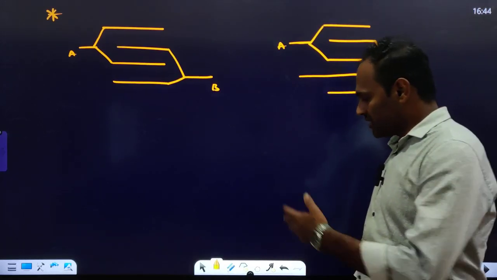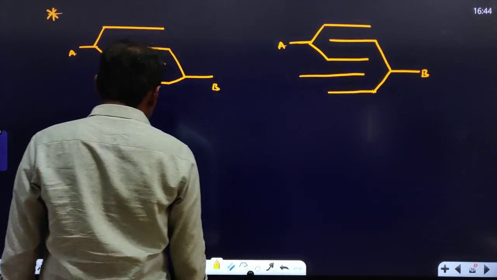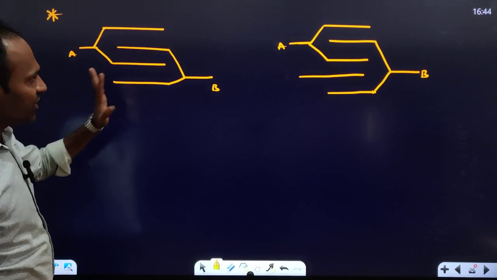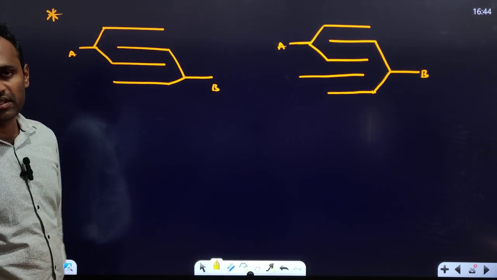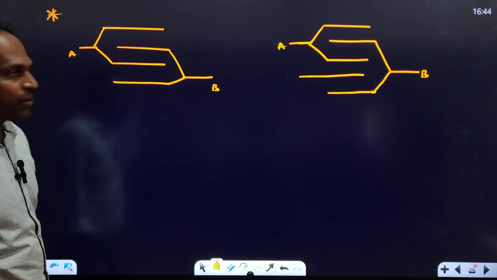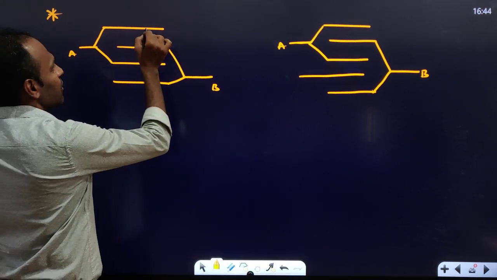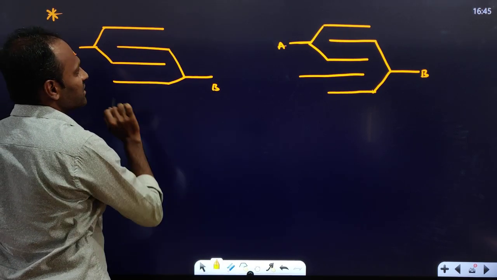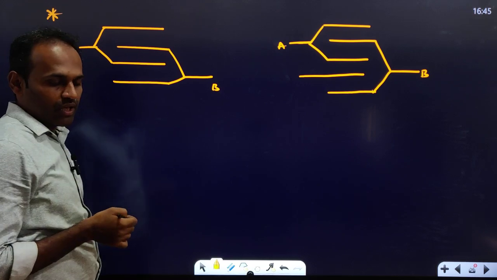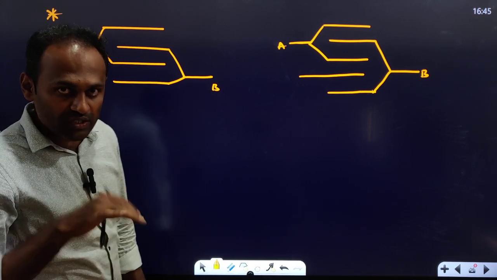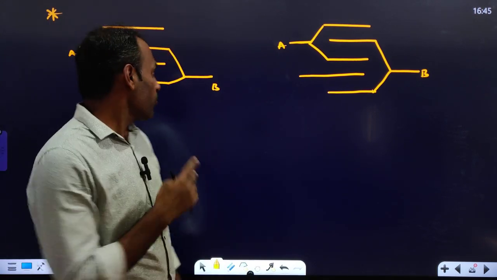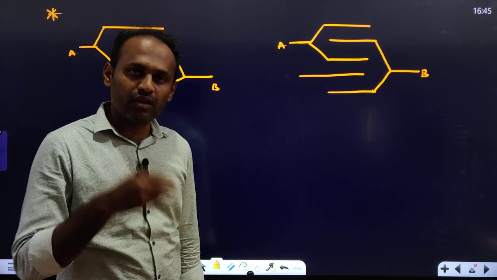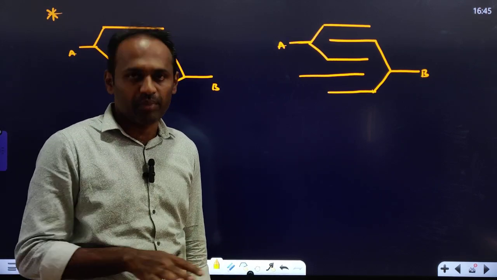See, this is plates. Many times questions have come on these plates. So how to find the effective capacitance here? How should we find the effective capacitance? Look here, how many plates are there? 1, 2, 3, 4. 4 plates are there, 3 capacitors will get formed. If there are n plates, n minus 1 capacitors will get formed. 4 plates, 3 capacitors. 5 plates, 4 capacitors. 10 plates, 9 capacitors.